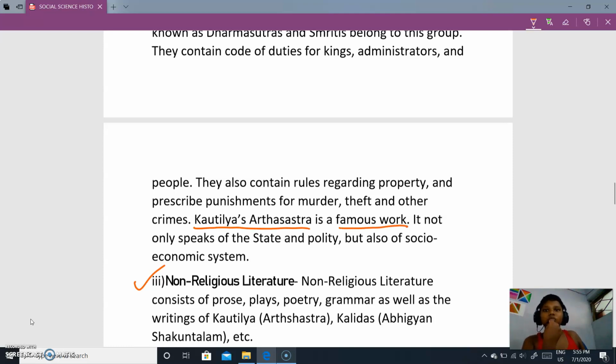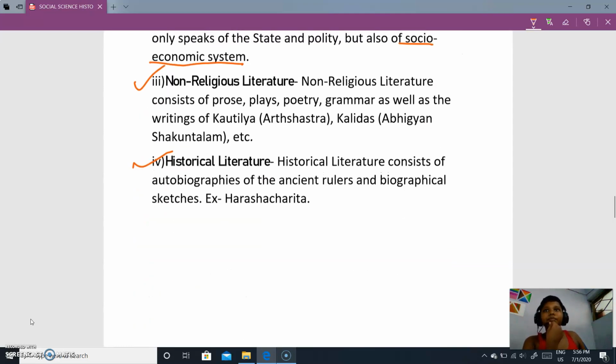It not only speaks of the state and polity, but also of a socio-economic system.